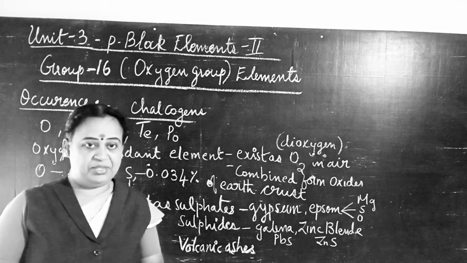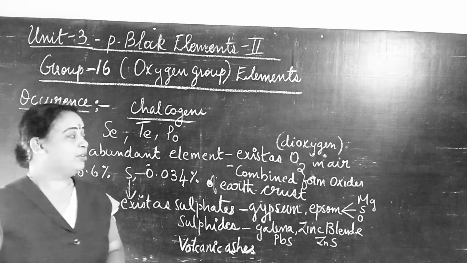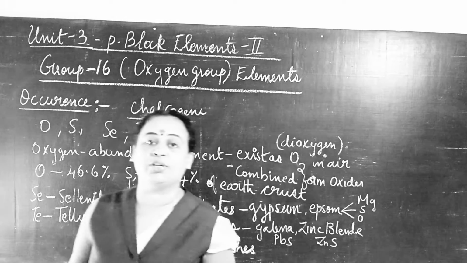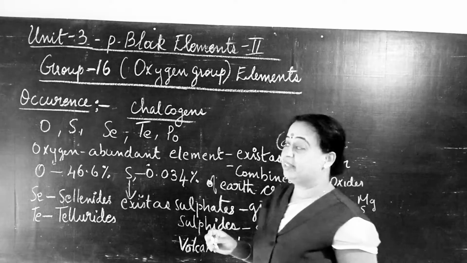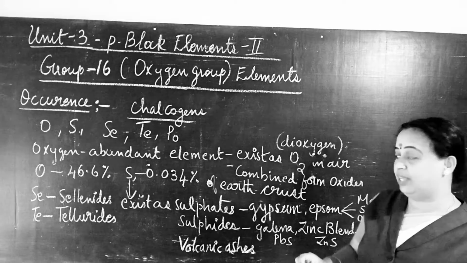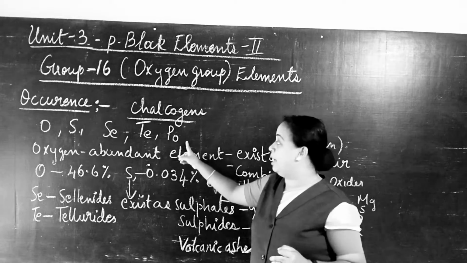Students, in this video let us study about the 16th group elements of the P block. The 16th group elements are also called chalcogens, which we have studied already. What are the elements present in the chalcogens? They are oxygen, sulfur, selenium, tellurium and polonium.